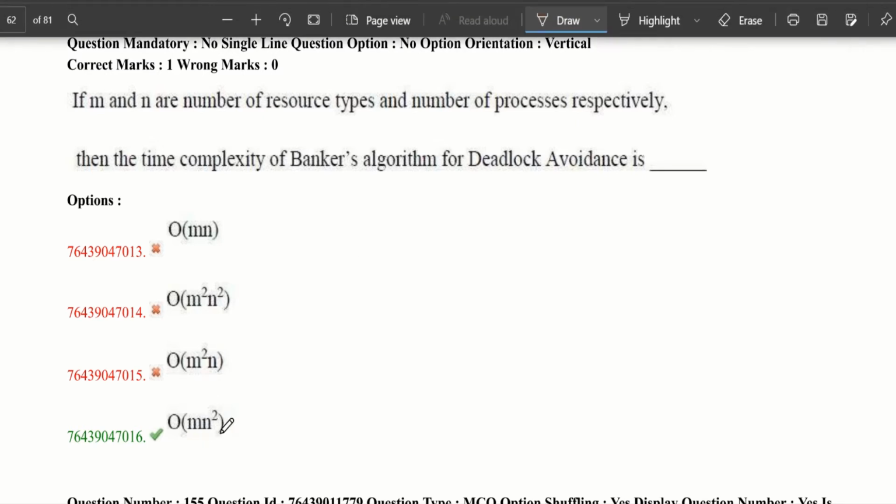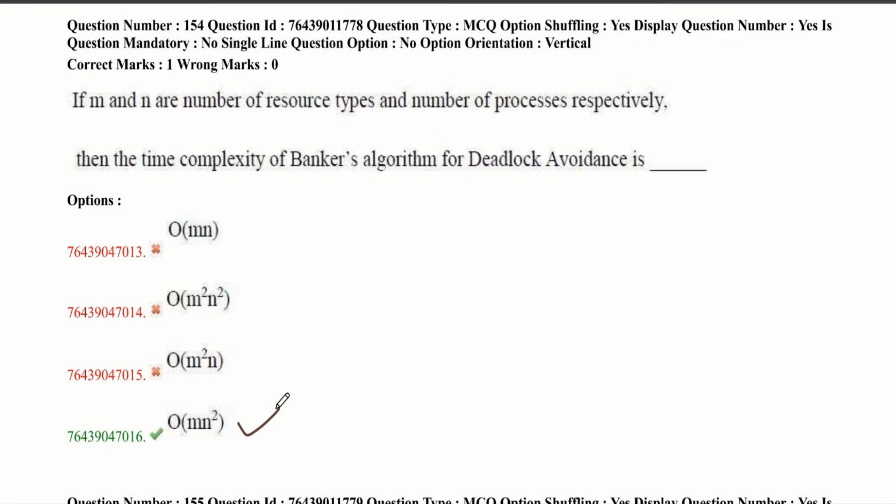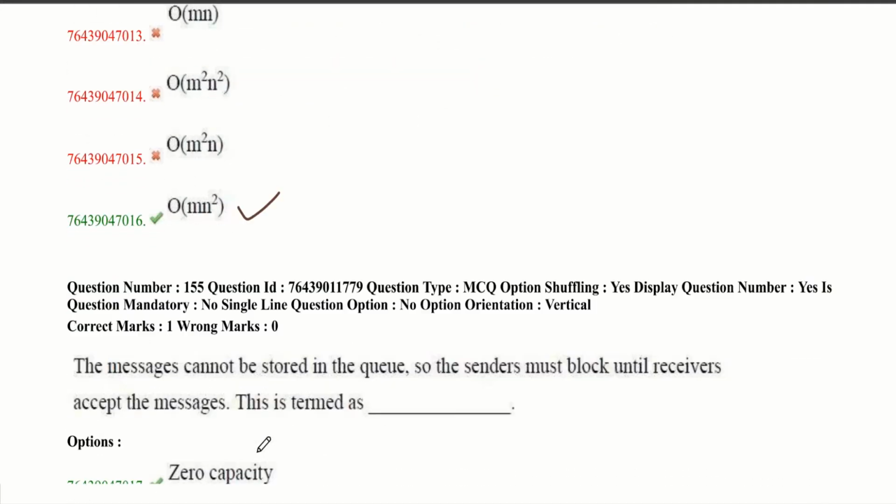The answer is big O of M times N squared. It is a direct formula for the time complexity of Banker's algorithm for deadlock avoidance, where M represents the number of resource types and N is the number of processes. To make it a little more complex, this time it may be asked by giving some values like M equals 2 or N equals 3, etc. So be careful.